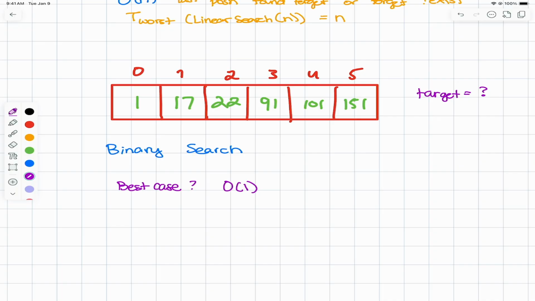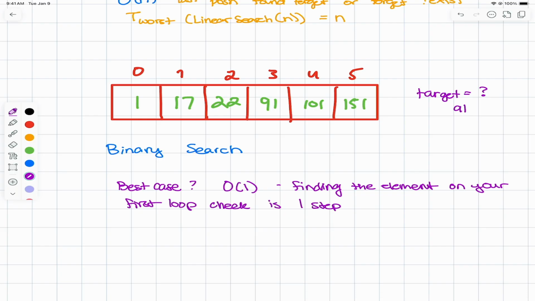If we go looking for a target value of 91, we split our array in half, we end up taking this value, we find it, we're done. That's O of 1. So just like a linear search, finding the element on the first run of your loop allows you to run in O of 1 time. Finding the element on your first loop check is one step. We did it. We found it right away.